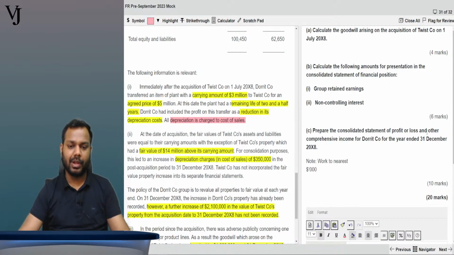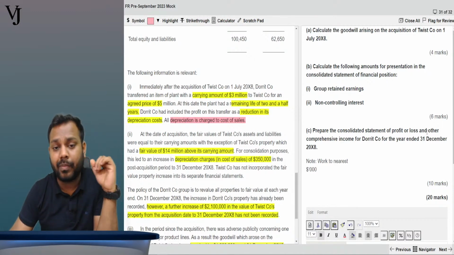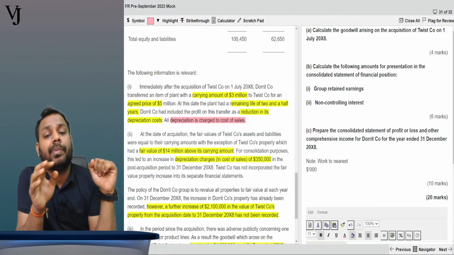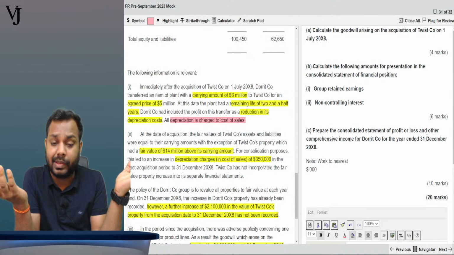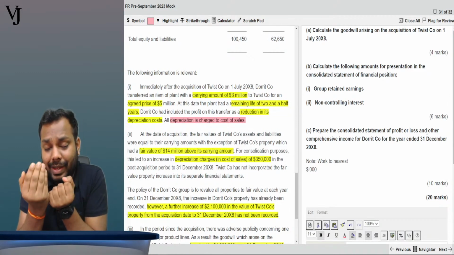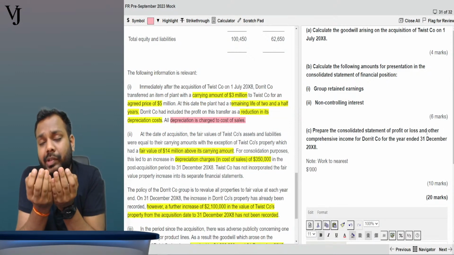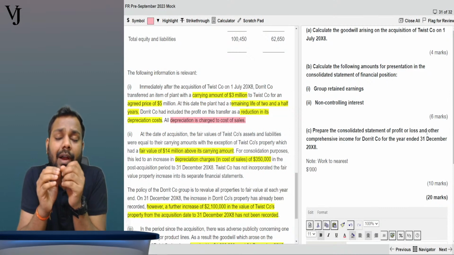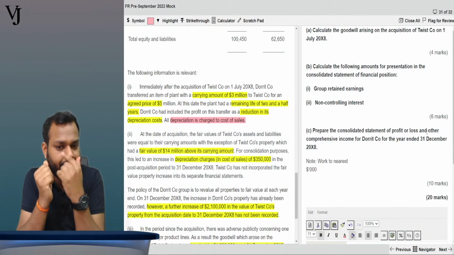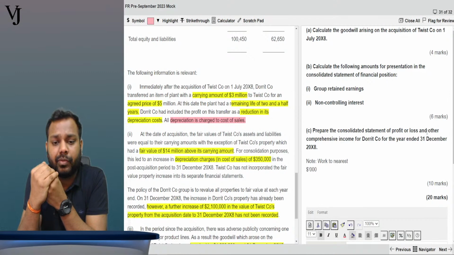So first of all, the parent, the company who sells, we have to reduce the profit from their books. The company who has purchased the PPE, I have to reverse the excess depreciation in their books. That's all. It is simple. Still, if there is some confusion, do let me know. I will help you with that.